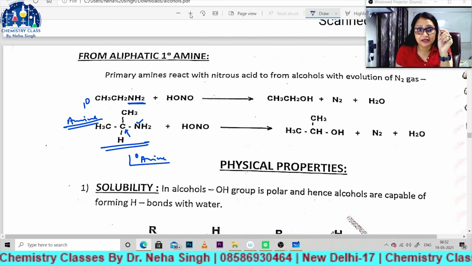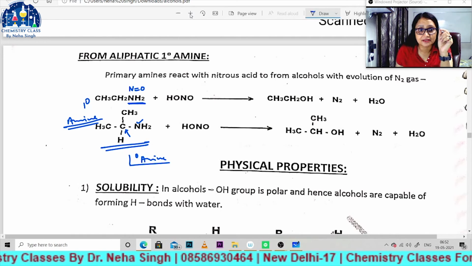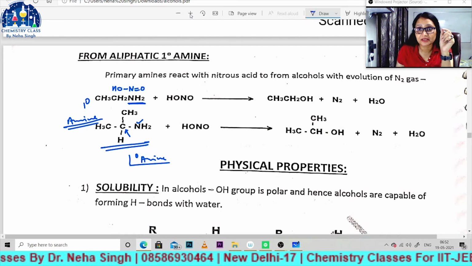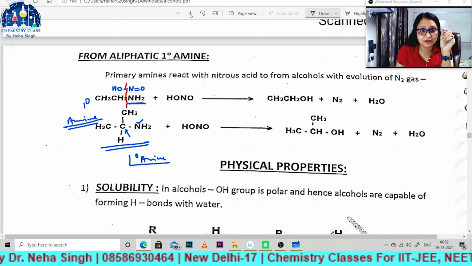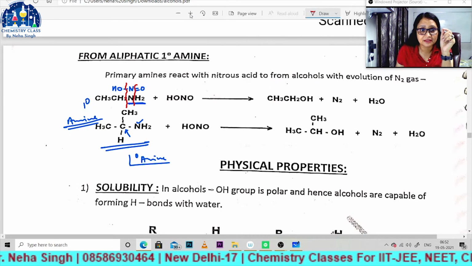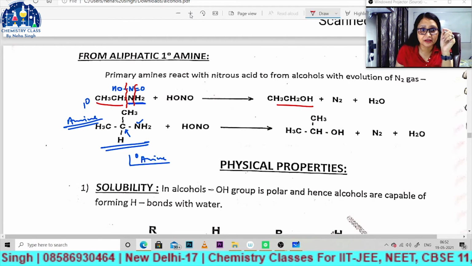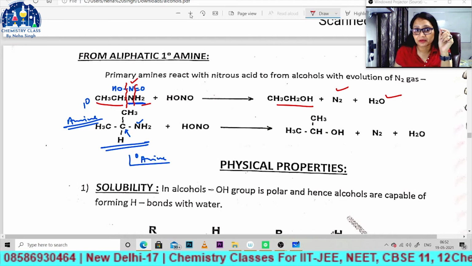So for nitrous acid, you will write it like this so that it will be easy to memorize. So you can divide it like this. So this is CH3CH2OH, and in between it is N2, and last one is H2O, right bachcho?